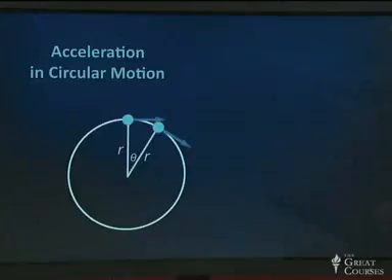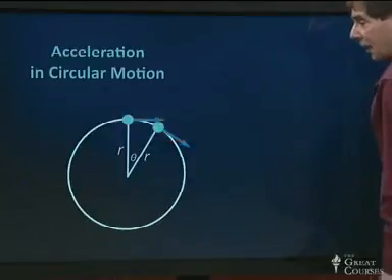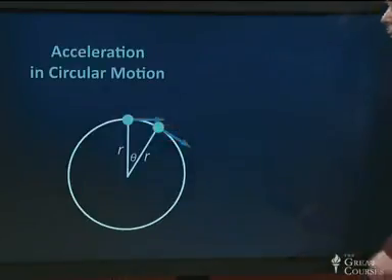Well, let's take a closer look. Here's a picture of the same situation we just saw, and what I'm showing you is the position of the ball when it started out, and the position of the ball a little while later. A couple of things you'll notice. First of all, the two velocity vectors have exactly the same length. They represent the same speed. They are different velocities because they're pointing in different directions, but they represent motion with the same speed.